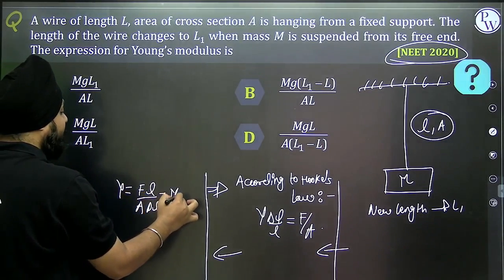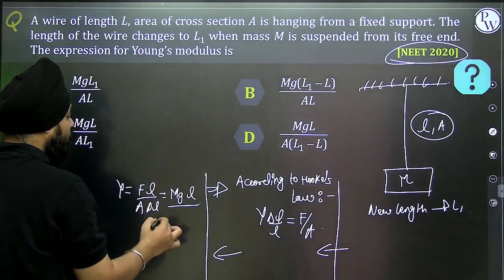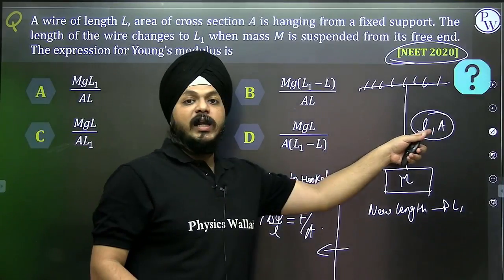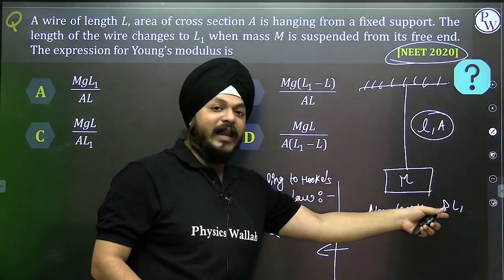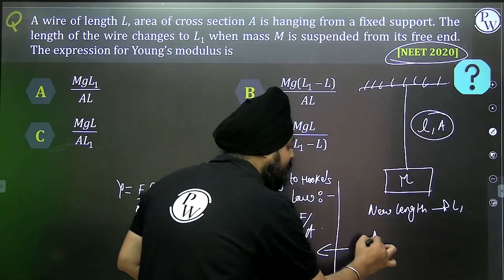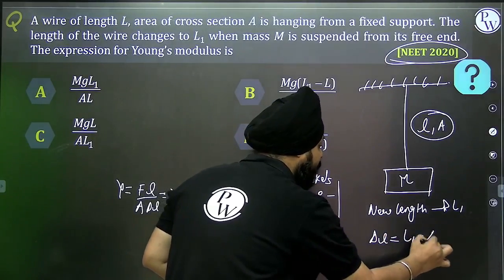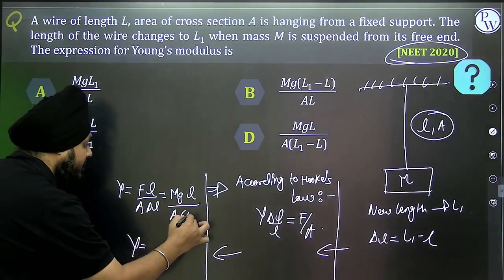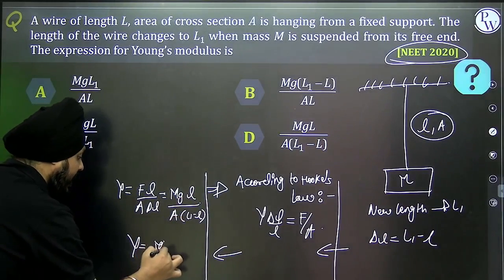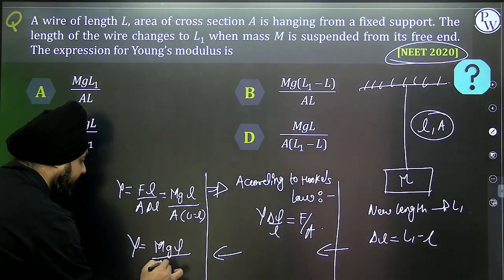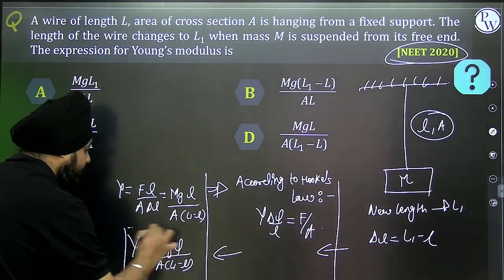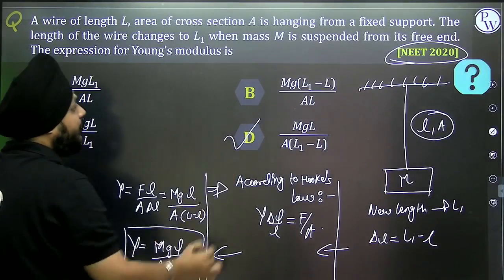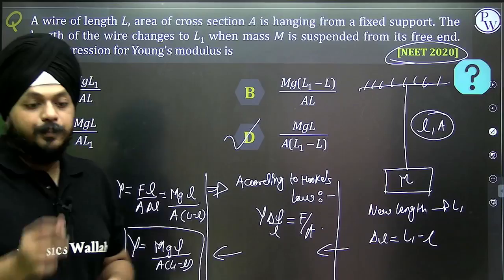F is mg, L is the original length, A is the area. What will be the change in length? Initially the length was L, the final length is L1, so obviously the change in length is L1 minus L. Replacing it here, finally we get mgL whole divided by A into L1 minus L. The fourth is the perfect answer for this question.